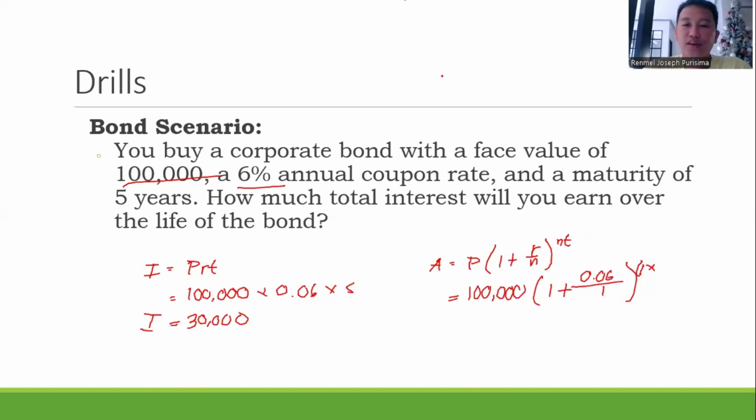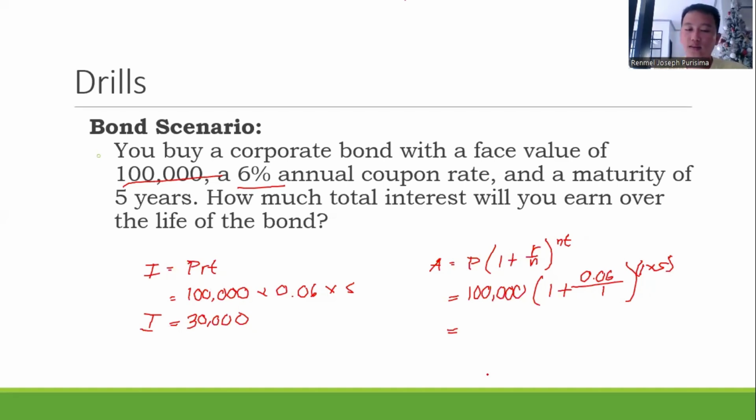Sorry for that interruption. That would be 1 times 5. So we have 1.06 raised to 5 times 100,000.